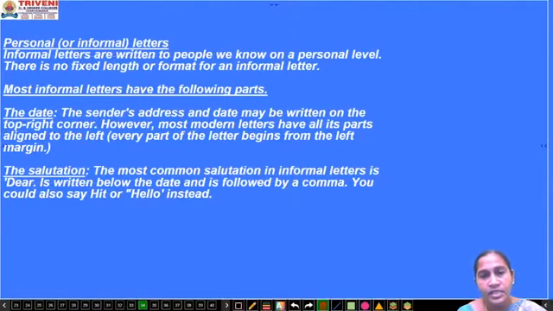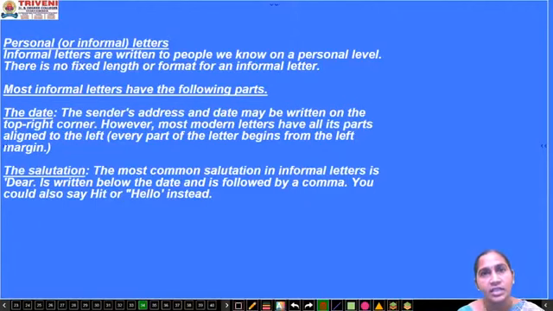Now up till now we have learned how to write an official letter. What are the parts in the official letter? I'll give a brief review of the formal letter. It contains 8 parts, and all the 8 parts should be kept one after the other in a proper order, and the body of the letter depends upon the matter, how lengthy you want to write. At last you have to go with the signature.